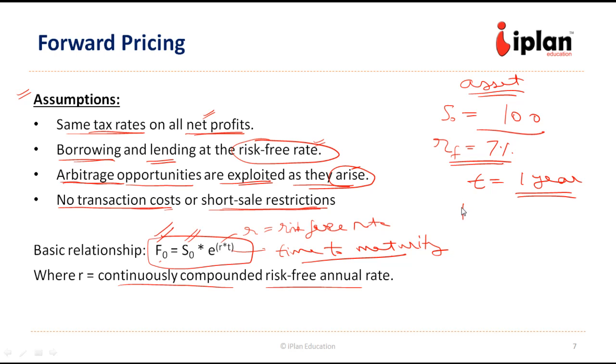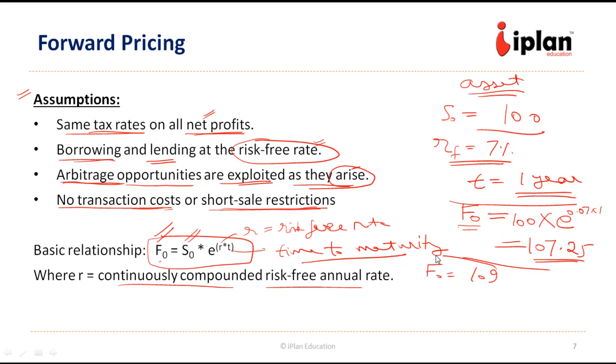Based on this relationship, we can find out that it is going to be 100 into e to the power 0.07 into 1. So this will be equal to 107.25. Based on the formula, this is the forward price. Let us see what happens if instead of 107 the forward price is say 109. In that case there is an arbitrage opportunity.